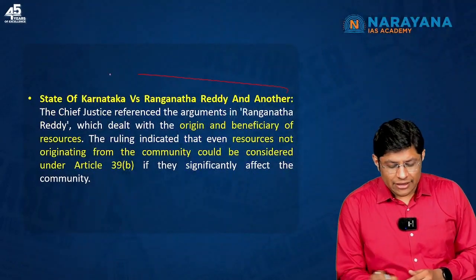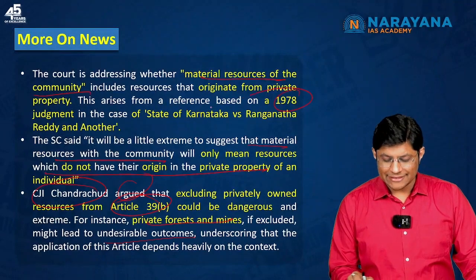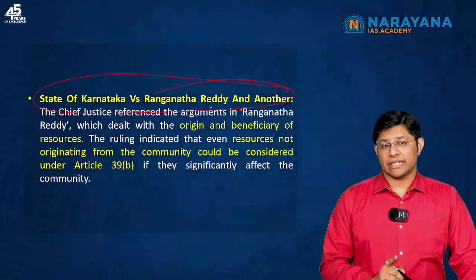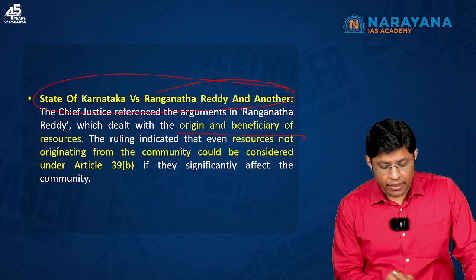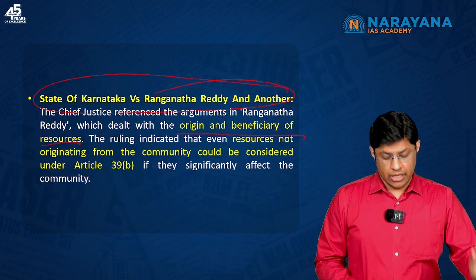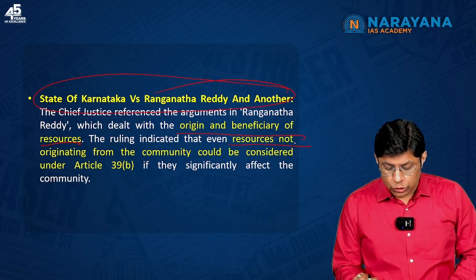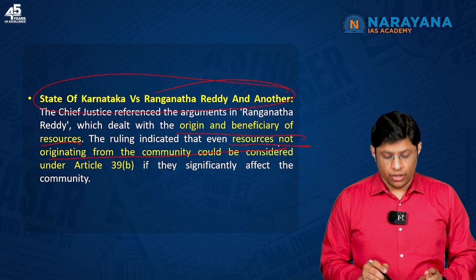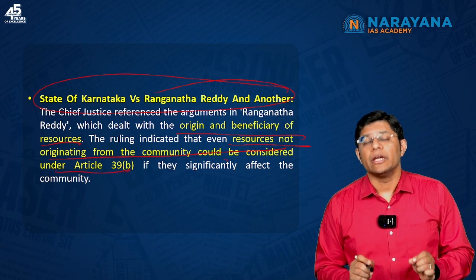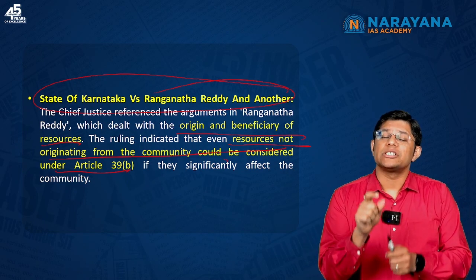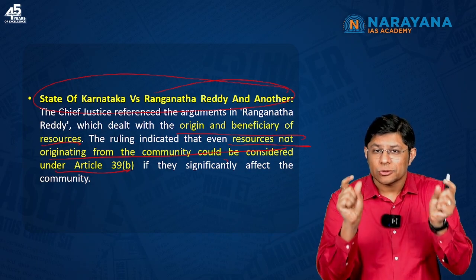Now let's also understand this particular case of the year 1978. In this case, the case dealt with the origin and beneficiary of resources. This ruling in the year 1978 indicated that resources not originating from the community could be considered under Article 39 Clause B, which means even the private resources can be considered within the meaning of the term community resources.